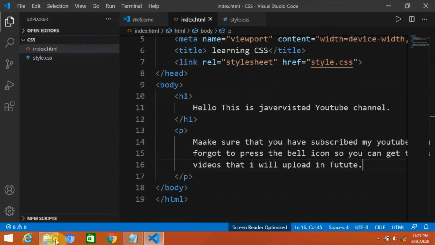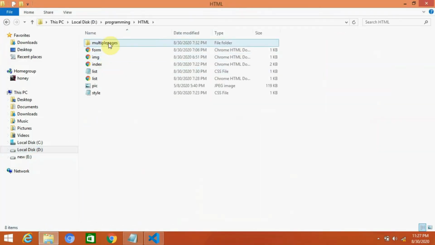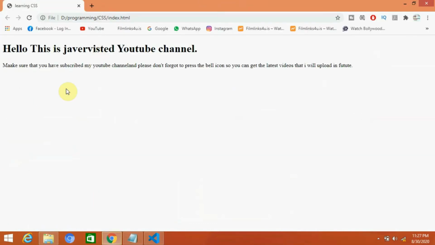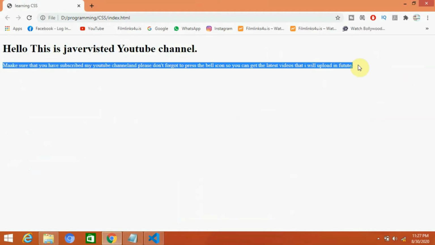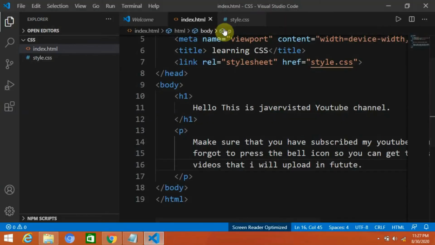Let me show you in the browser. Here you can see this is our heading and this is a simple paragraph. So what we are going to do now is make changes in CSS.